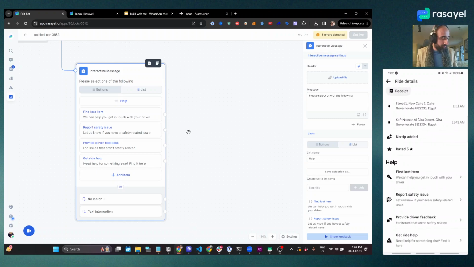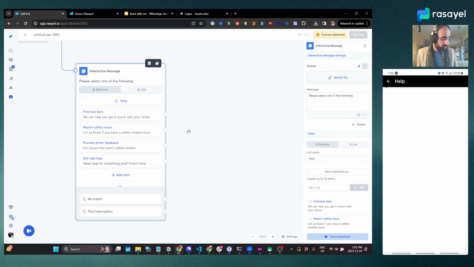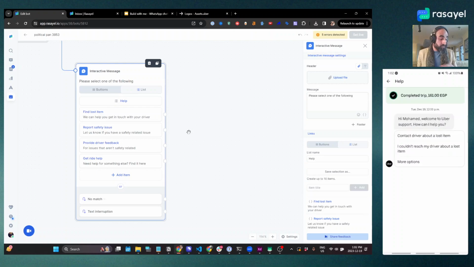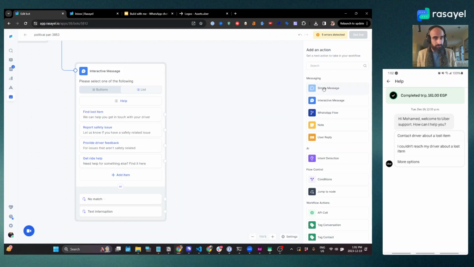Okay, now let's move on to the following menu. So on the app here, I've got find lost item, and if I click on it, it'll send me a message. So let's do that. What we need is another node. In this case, a node with some options.